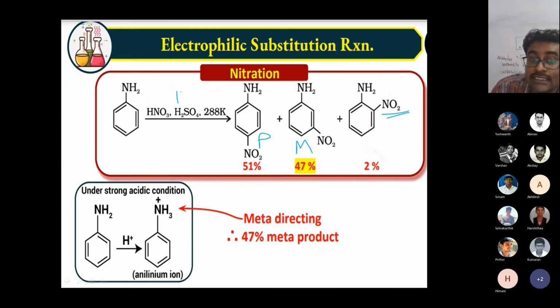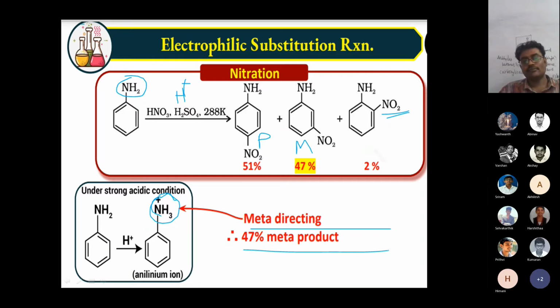Because sulfuric acid produces H plus. That H plus attacks the amine, forming NH3 plus. Initially it was an electron donating group, but after H plus comes, it becomes a withdrawing group. That is the reason the meta product is getting 47%. Because of this H plus only, the meta product comes as 47%. Otherwise you won't get it; meta nitroaniline will come.